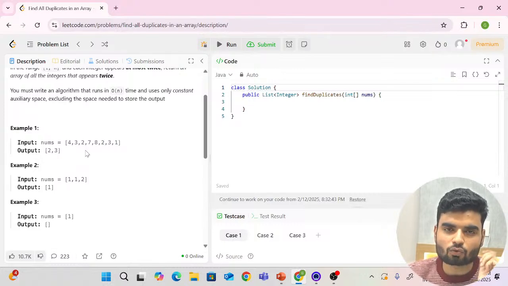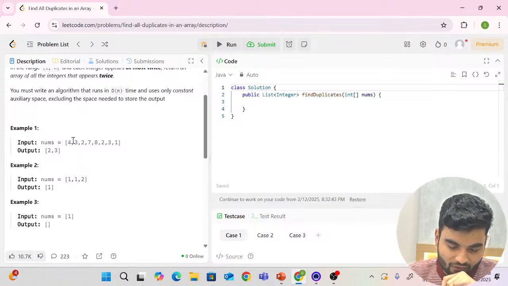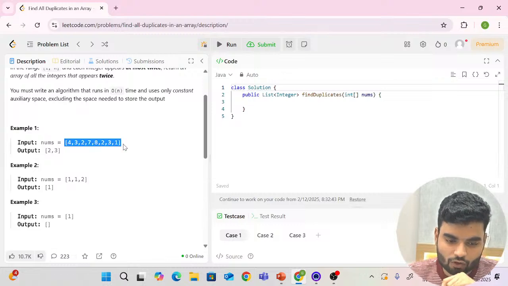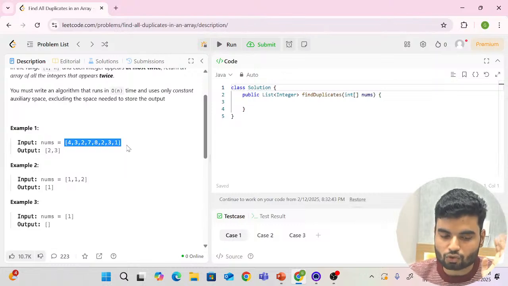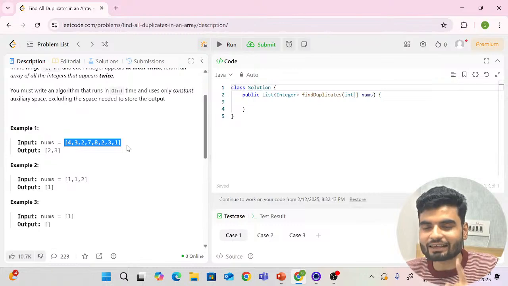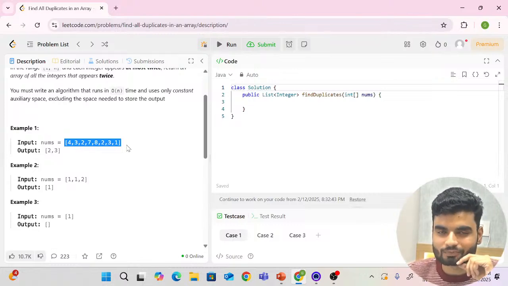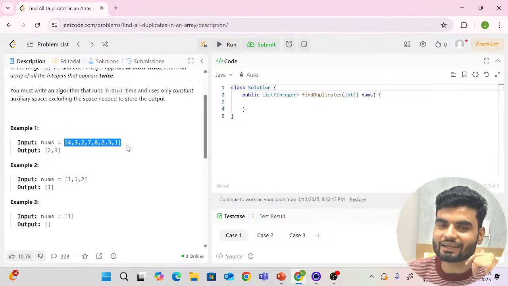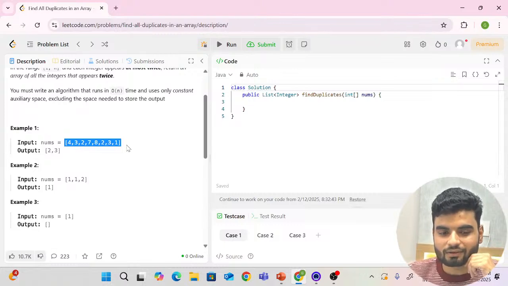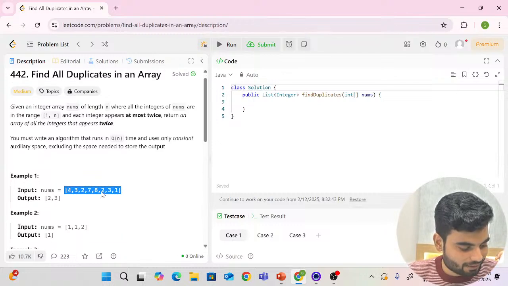So what we can do is use the concept of array frequency counter that we discussed yesterday, and I'll also give you a dry run of it. What you have to do is calculate the frequency of each element. Those that have a frequency of 2, can I insert them into a resultant array? Yes or no? I can insert them into a resultant array, and that will probably be the solution. Right? This problem is medium level, but trust me, it's super easy.